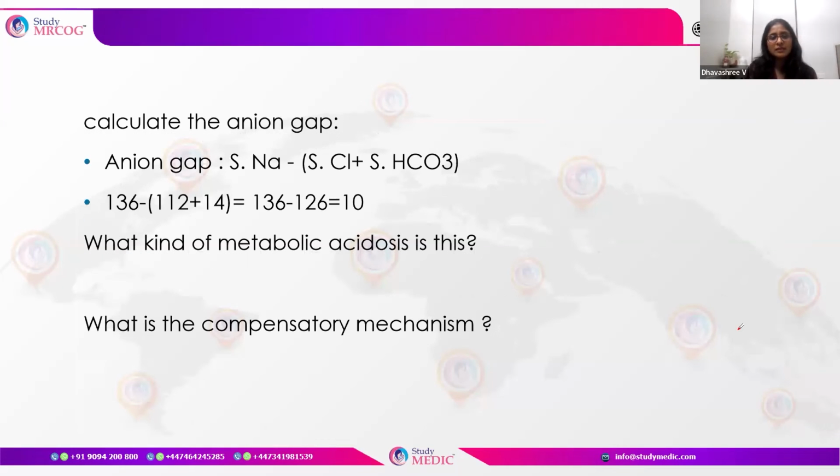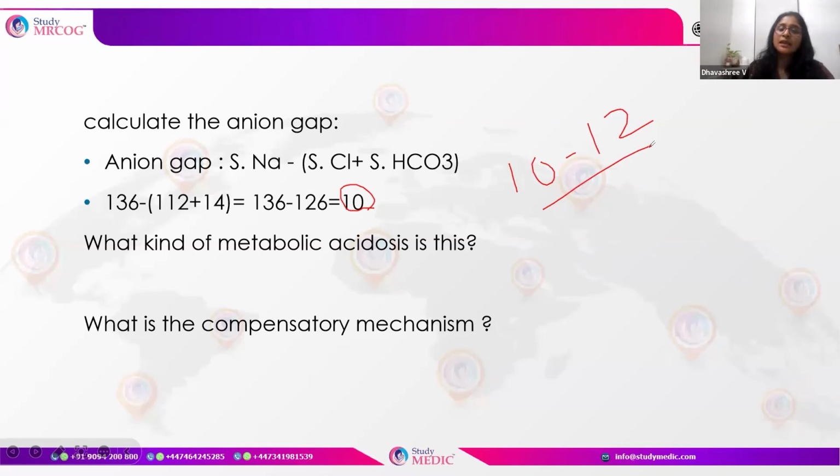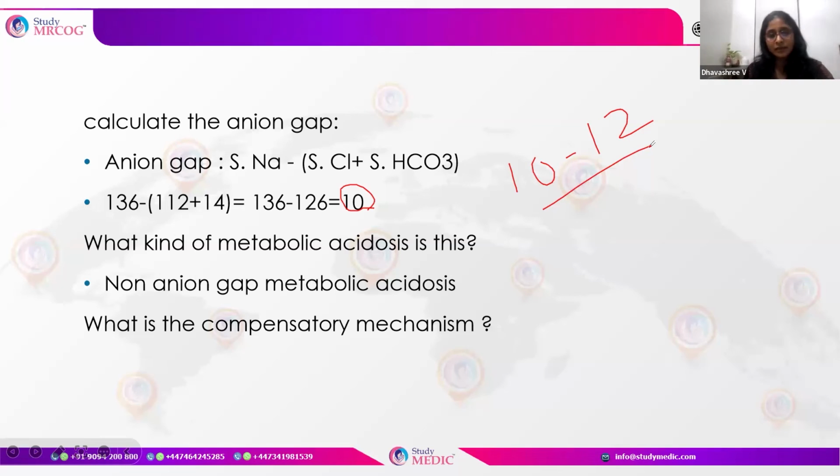So 136 minus 126 is 10. So 10 is the anion gap. What is the normal value of the anion gap? It is 10 to 12. So here there is no increase in anion gap. So what kind of metabolic acidosis is this? It is a non-anion gap metabolic acidosis.